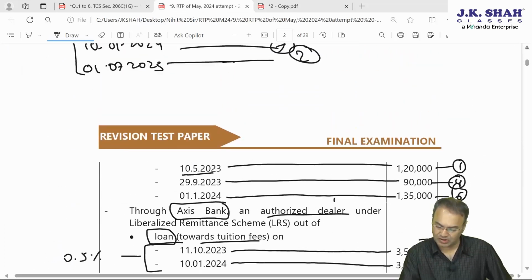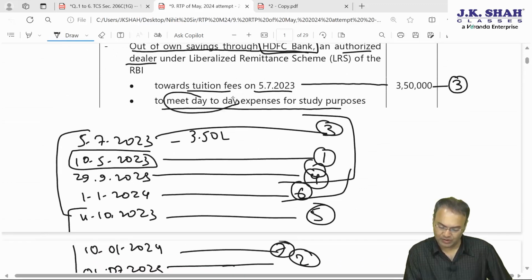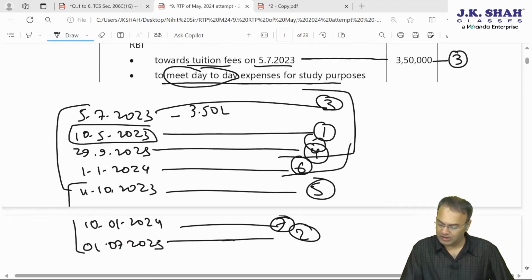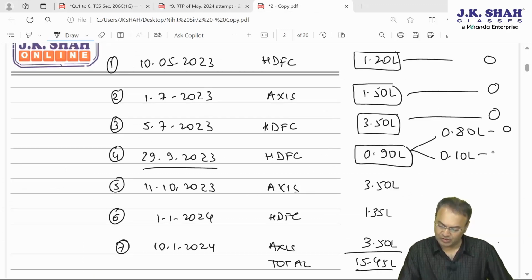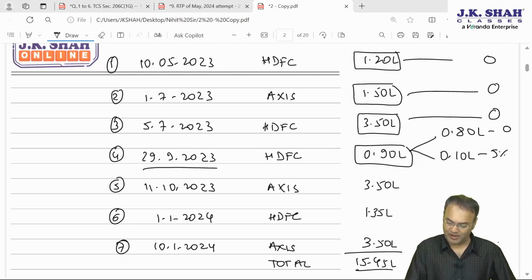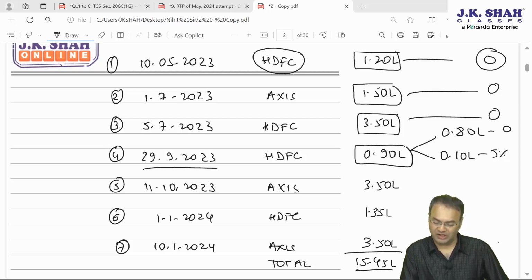The 29 September transaction is for meeting day-to-day expenses, as given here. Day-to-day. Then the TCS rate will be 5% on this. This will be attracting TCS at the rate of 5%. Then that is HDFC Bank. So first transaction with HDFC Bank, no TCS. Second transaction with HDFC Bank, again no TCS.